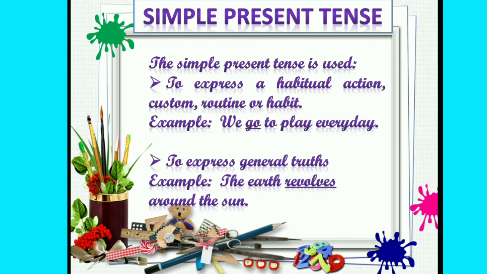For example, we go to play every day, and it is also used to express general truth like the earth revolves around the sun. This is the universal truth.